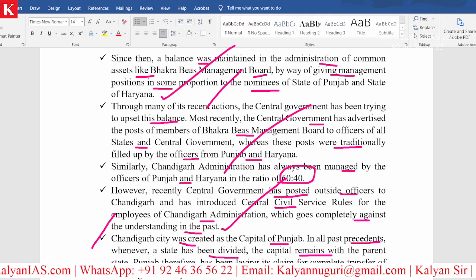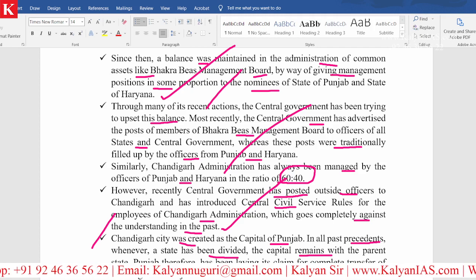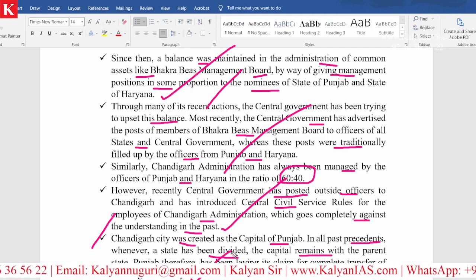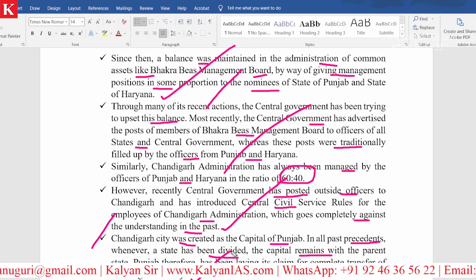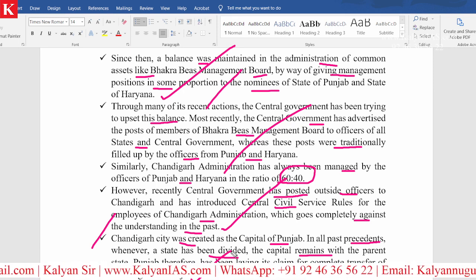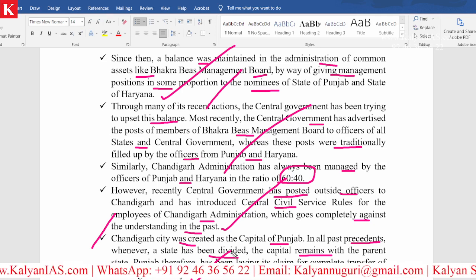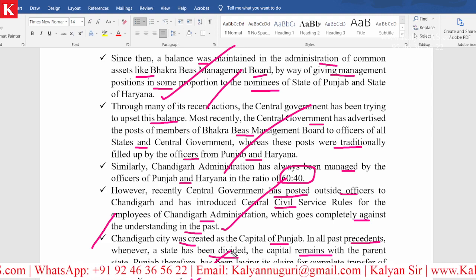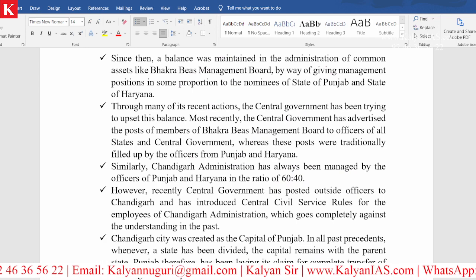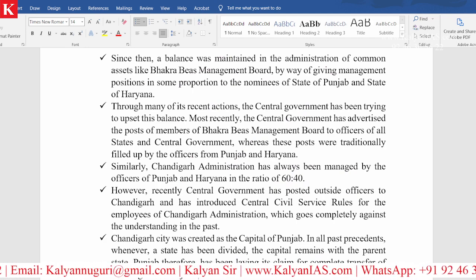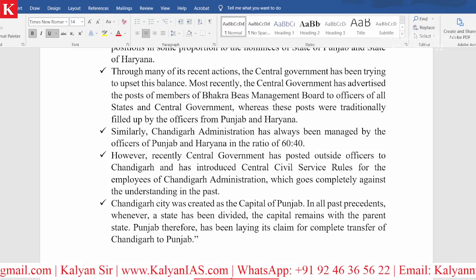So, Punjab has been laying its claim for complete transfer of Chandigarh to Punjab, meaning Chandigarh will be made the complete capital city only for Punjab. It should lose its union territory status, and let Haryana have its own capital city. These are the demands made by the Punjab Assembly by passing a resolution in the Assembly very recently.